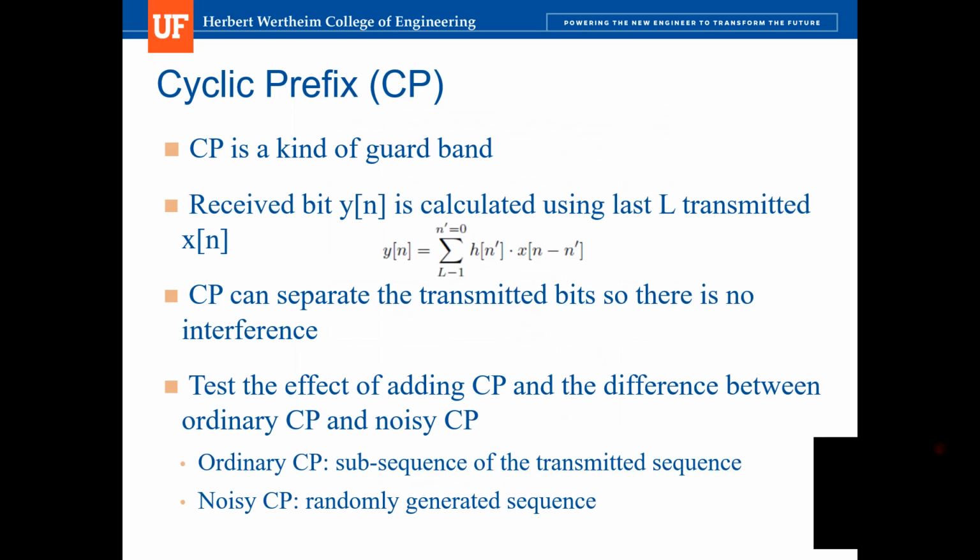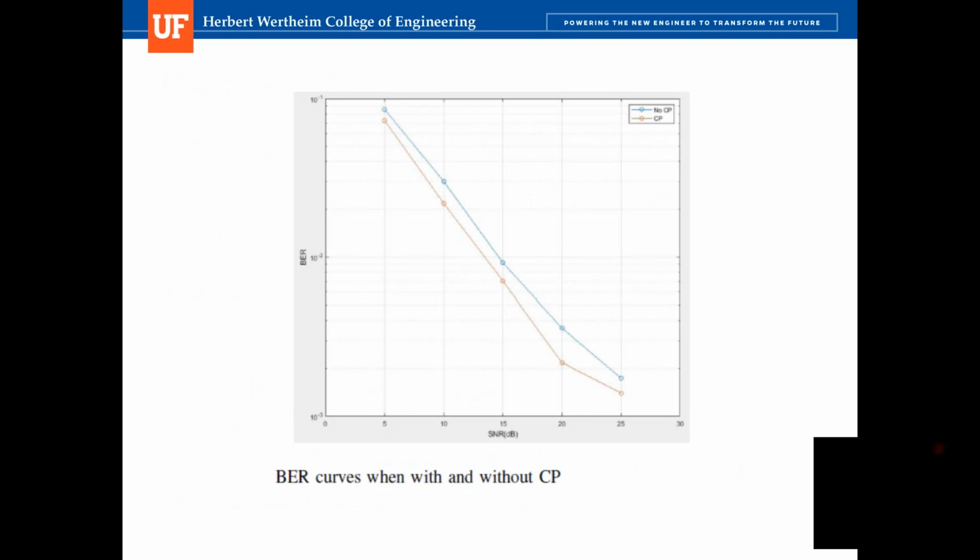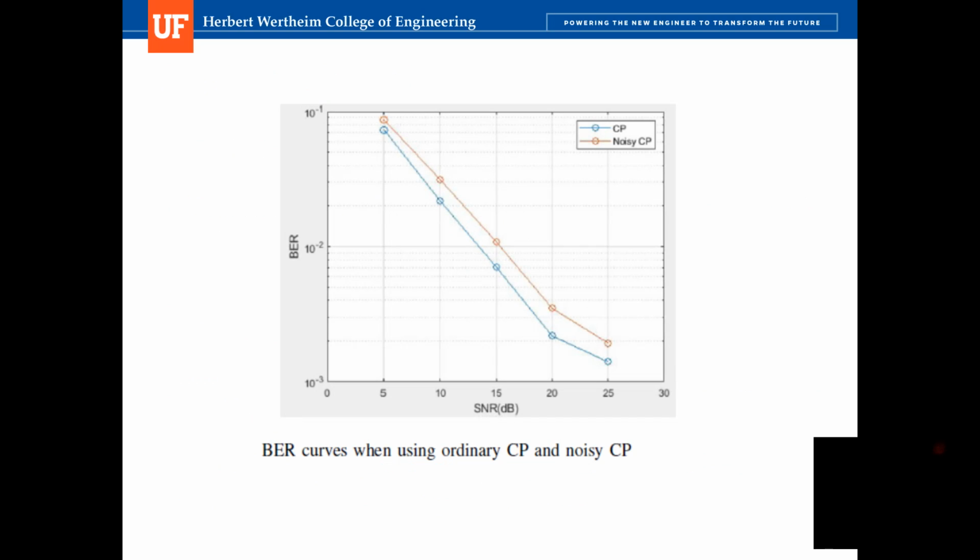And actually there are two kinds of CP. The first one is ordinary CP, which are just some subsequences of the sequence that we want to transmit. And the second one is noisy CP, and it is just some randomly generated sequence. And we compare the performance of using these two kinds of CP.